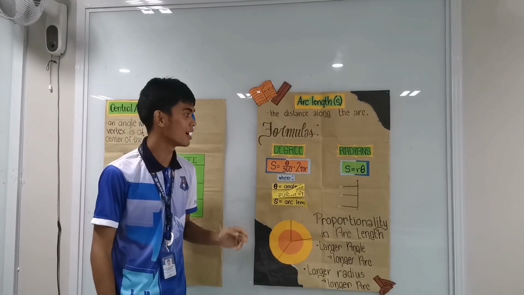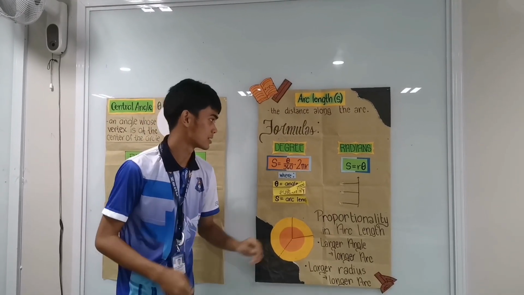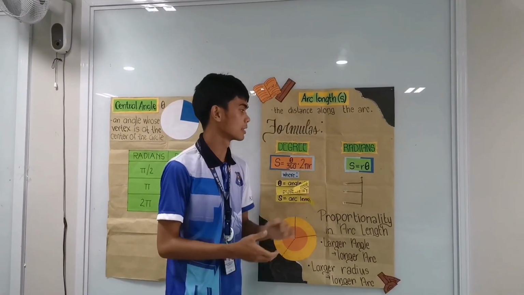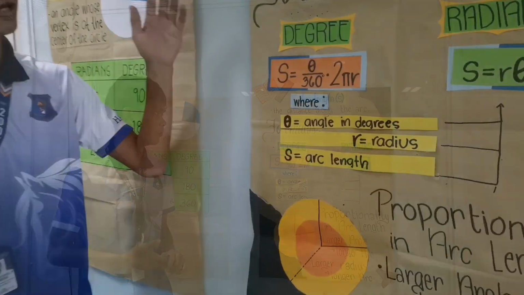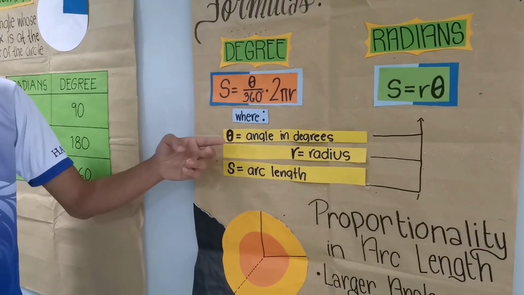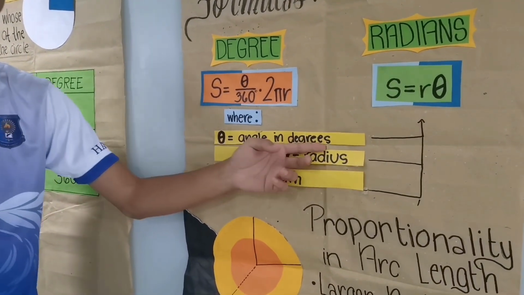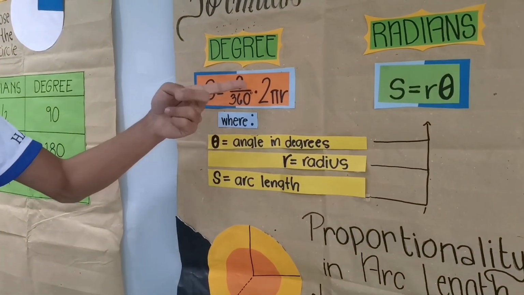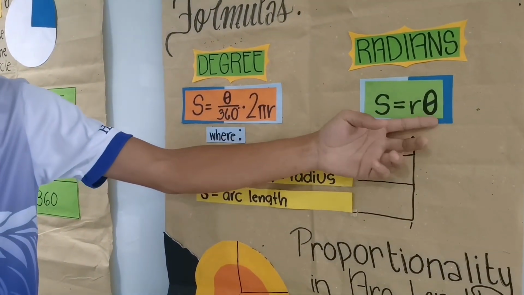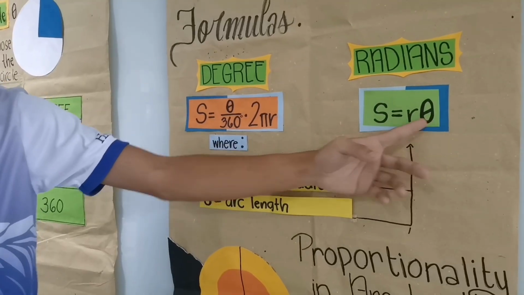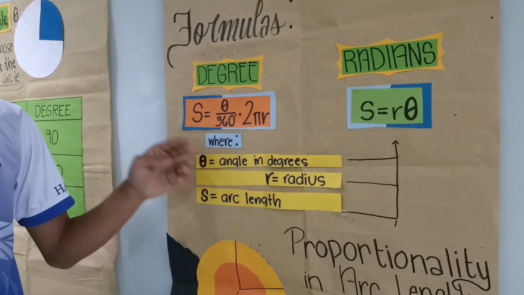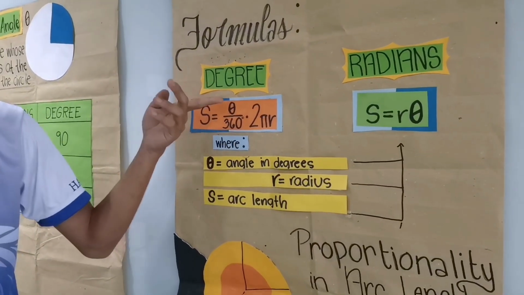Now we have the formula for the radians. Radians is only S is equal to R times theta. What are those symbols all about? We have first the theta. Theta means the angle in degrees. Now you see here that we need an angle in degrees in this formula, and we also see here an angle needed for the radians. Any angle that you see, the central angle of a circle, this is where you input it.